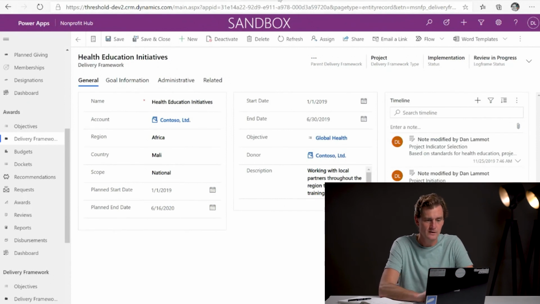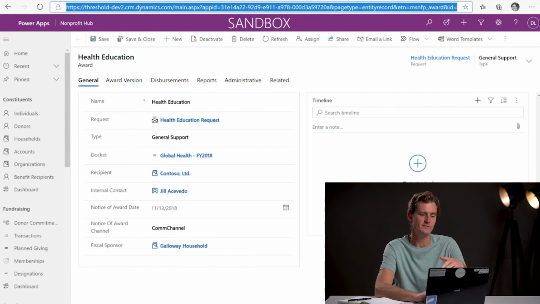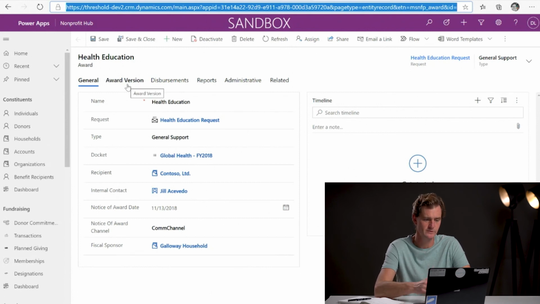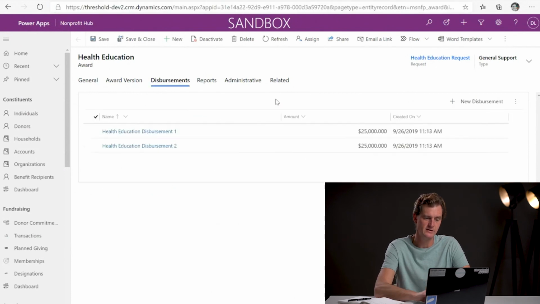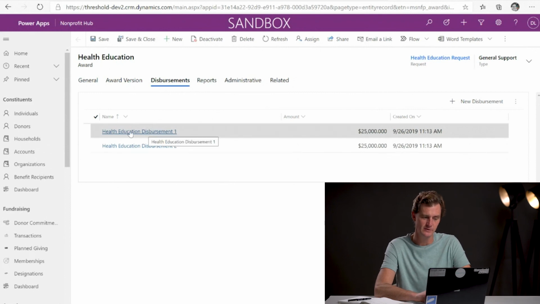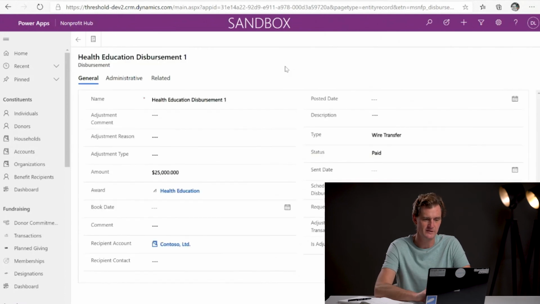And I'm going to leave this on the health education initiatives while I go look at the other side of the application as well. So if we follow a request like this one, a health education request that's intended to fund new projects, and it gives you the amount and the year and the dates and so on and so forth that it's associated to, once it goes through that review process, it's going to show up with a particular award. And in this case, you can see that the award was made. The recipient was Contoso Limited. The internal contact is our friend Jill, and the fiscal sponsor was the Galloway household. And if we flip into that even further, you can see the two disbursements of $25,000 that were made that are also then linked over to the delivery framework that we just saw on the flip side over there, that health education delivery framework.